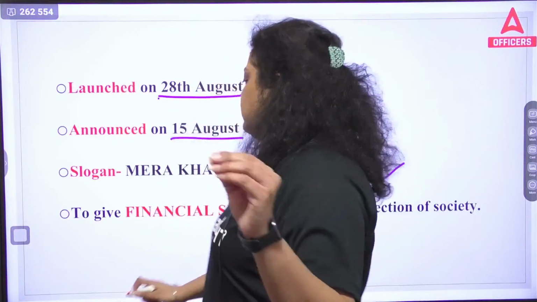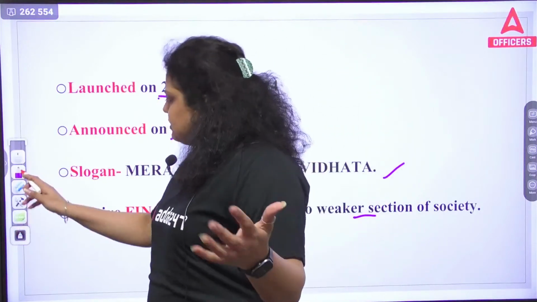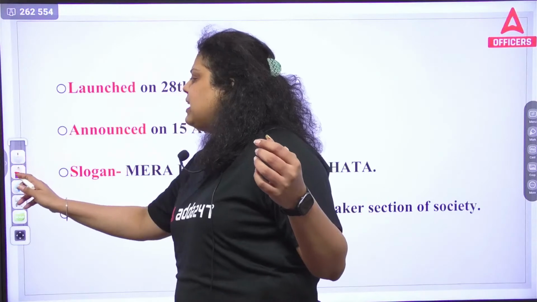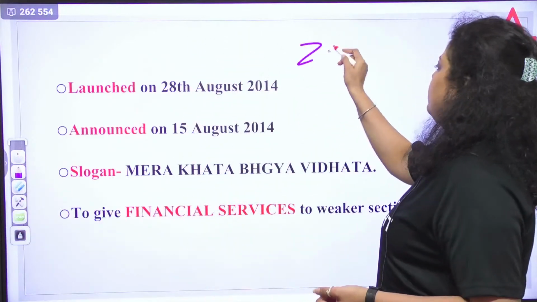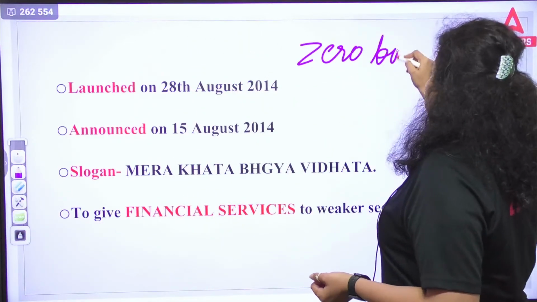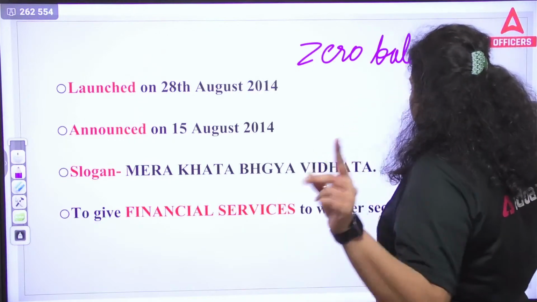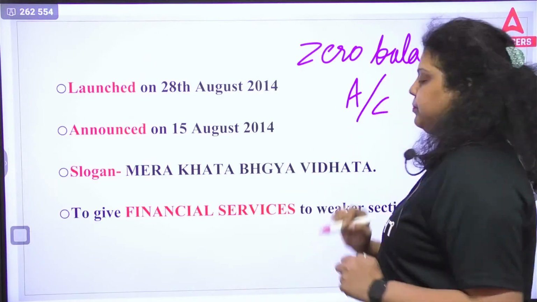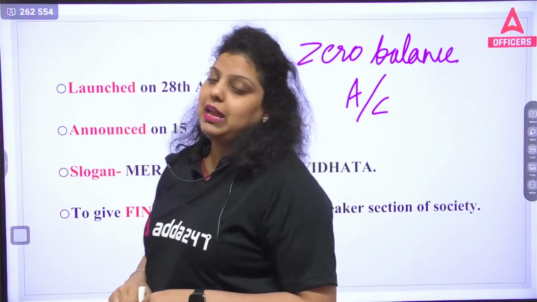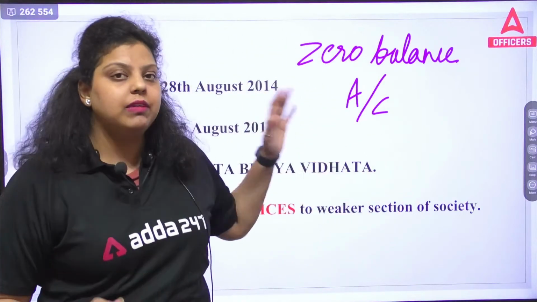Now, the major feature of this scheme is that the Government of India has said that a zero balance account will be opened here. But this was not the first time that zero balance accounts were introduced in our country.